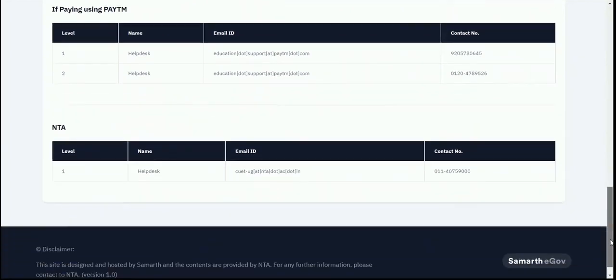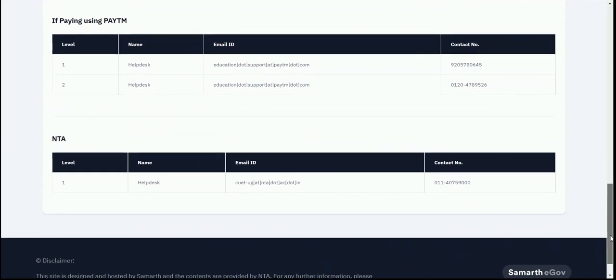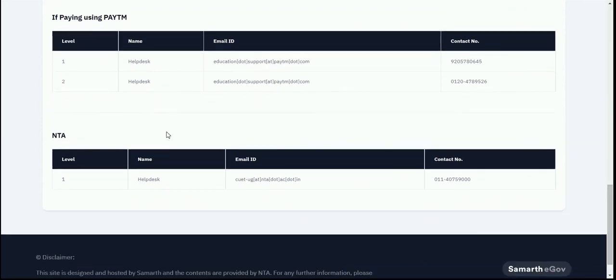Apart from it, the contact details of NTA are also visible in the form of email ID and contact number. So in case of queries, you can directly reach out to NTA as well. So the help desk details are provided here.